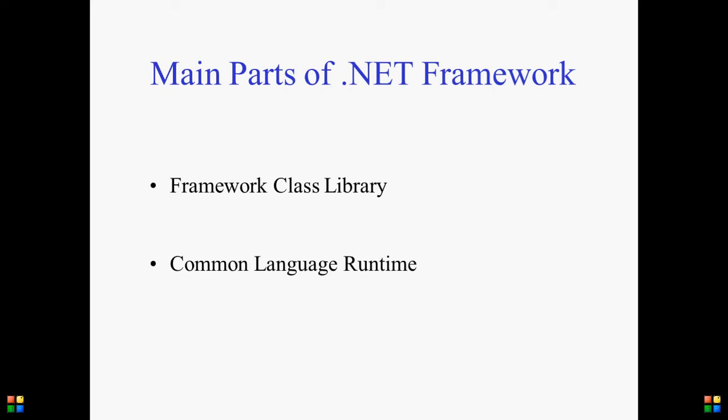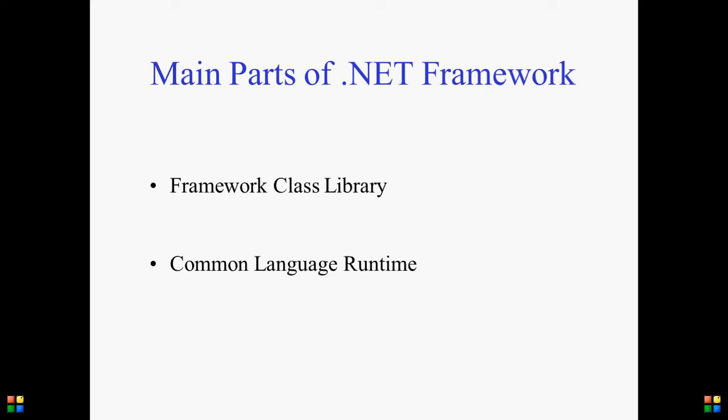First of all, the main parts of the .NET Framework. There are two parts: one is the Framework Class Library and the other is the Common Language Runtime. First, what is the Framework Class Library? People who know C and C++ might be familiar with classes and class libraries, so I don't want to stress that. But I want to tell about the class library. A class means a collection of properties, methods and events.